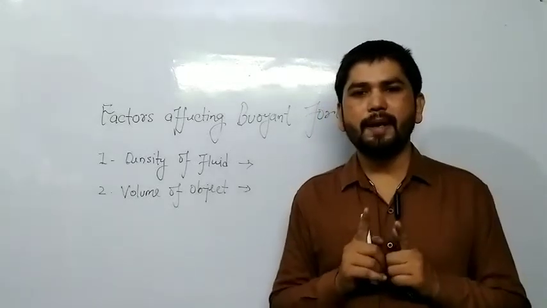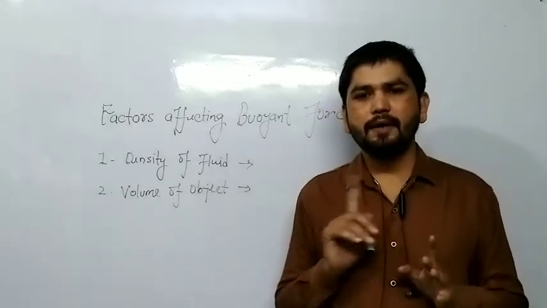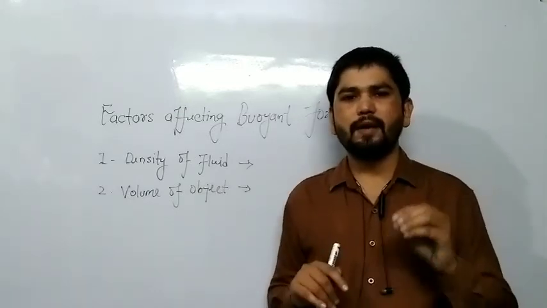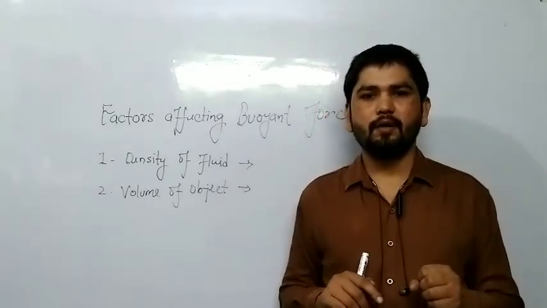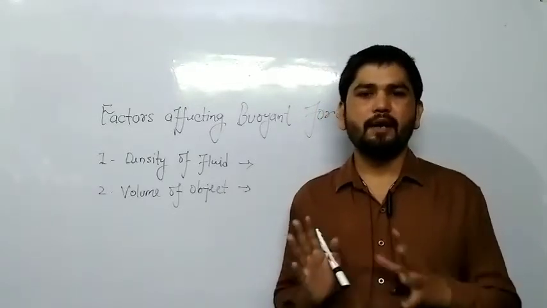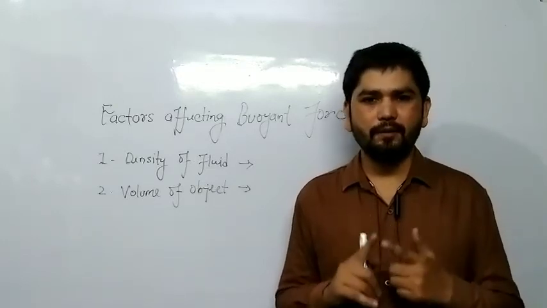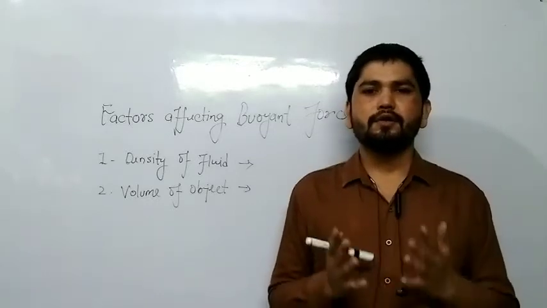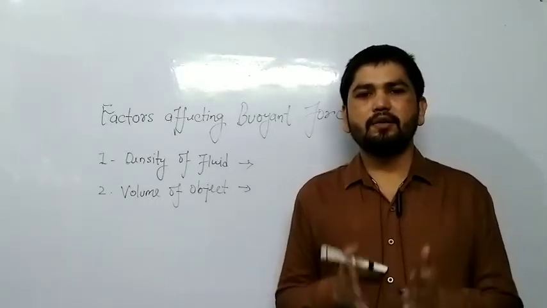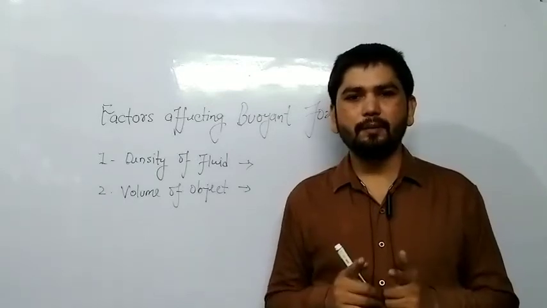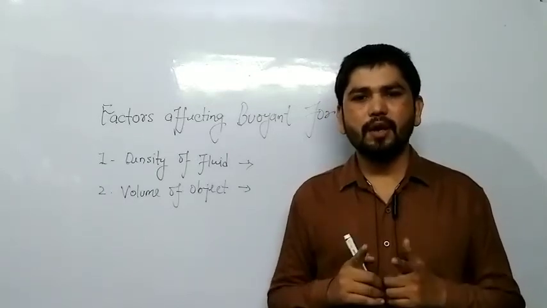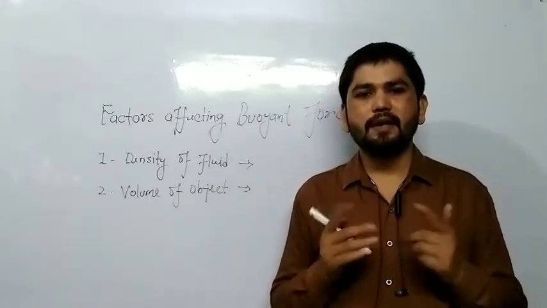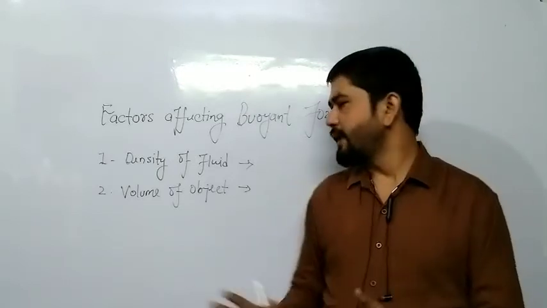Okay. Now second point is volume of object. Buoyant force also depends on the volume of the object. It does not depend on the nature of the object, it means by which material it is made. Suppose you have taken two balls. One is of iron, and second one is of aluminium, of same volume. So if you drop both the balls in the liquid, they will experience equal amount of buoyant force, and they will displace equal amount of water also,